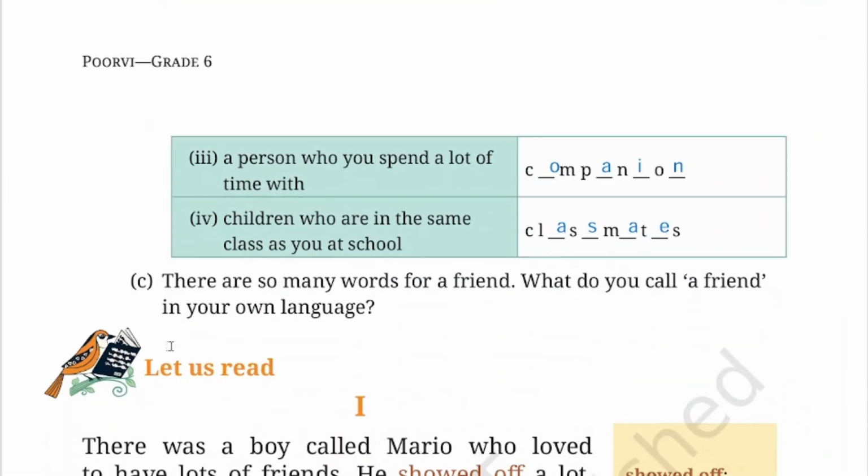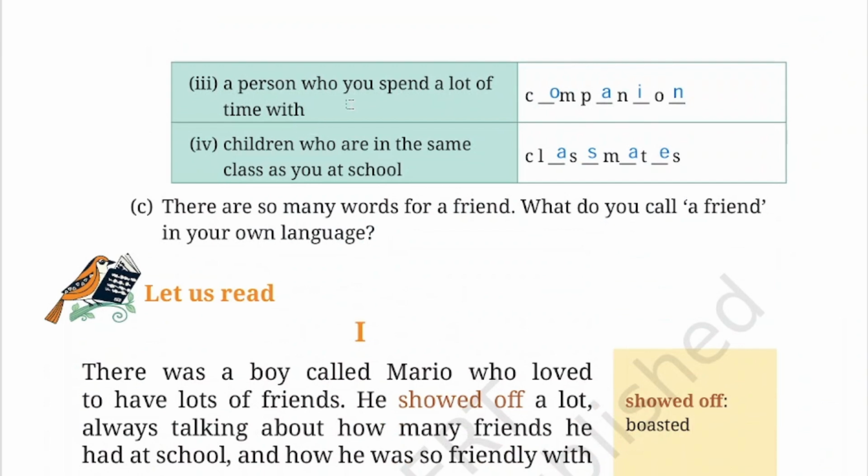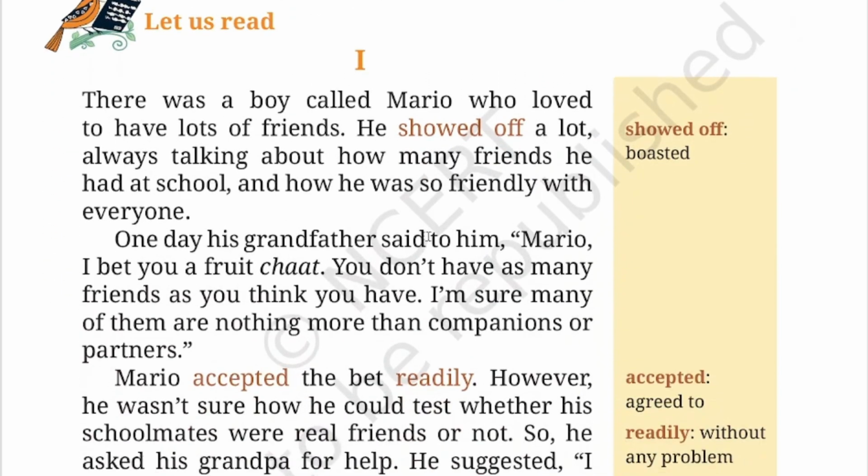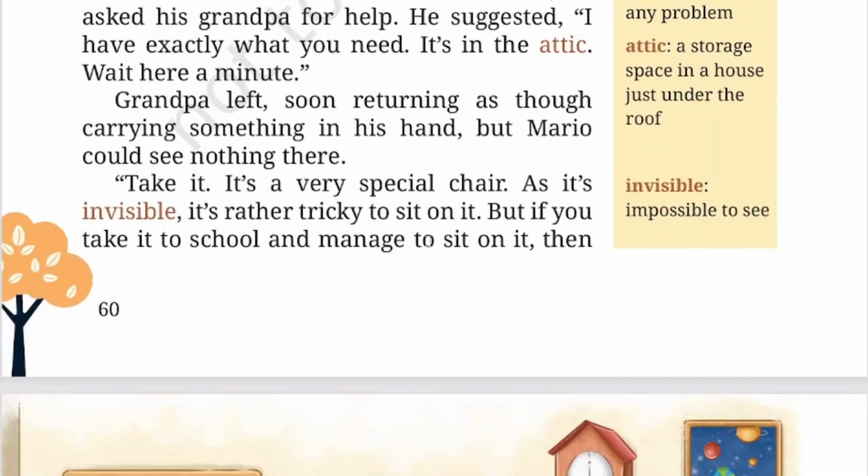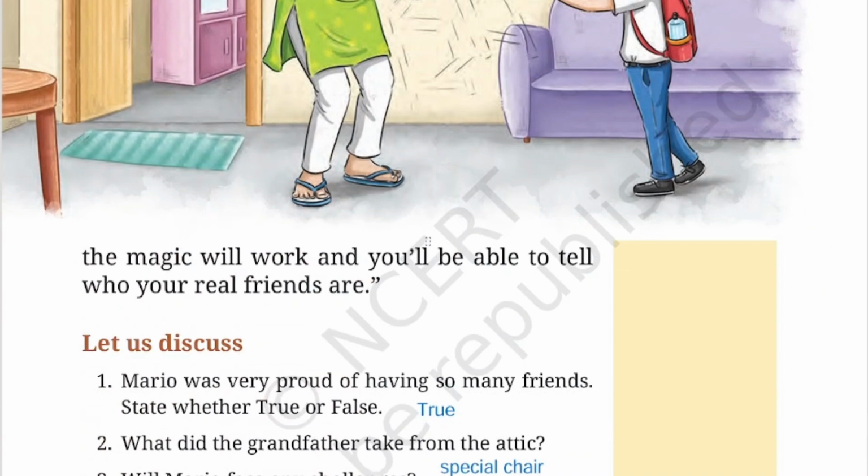Coming to the next page. A person who you spend a lot of time with is called companion. Children who are in the same class as you at school, what do we say? Classmates. If we are studying in the same class, all the students we say are classmates. Now there are so many words for a friend. You can say it in your own language. In Malayalam we say Kootukaran and Koottukari.